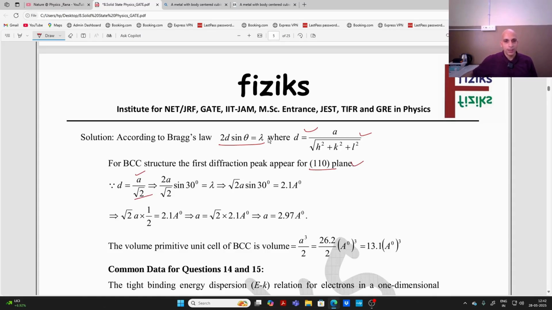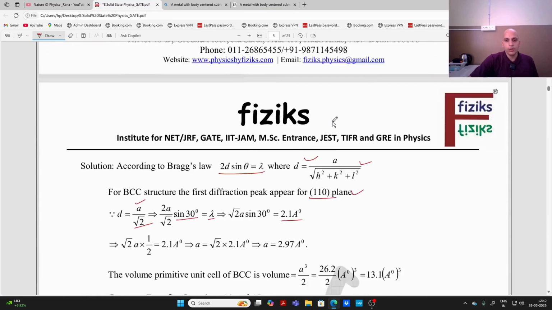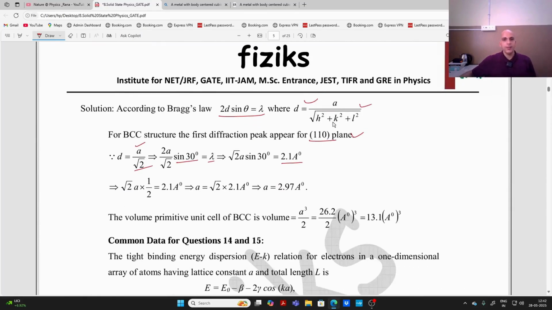So I get 2 into a by root 2 sine 30 degrees equal to lambda. Now putting the value of lambda, given as 2.1 angstrom, here you can see, right? So when you put the value of lambda, you will ultimately get the value of a. The value of a is calculated as this one. Now the volume is a cube divided by 2, so it is calculated here.